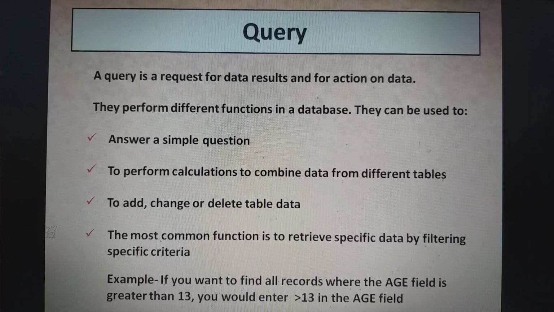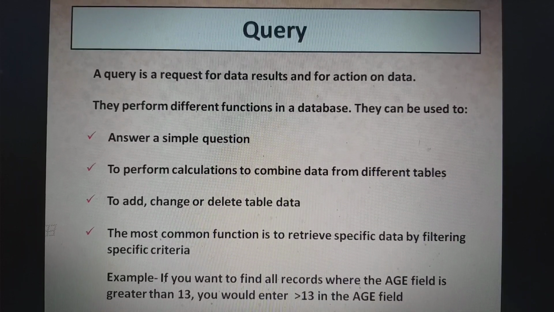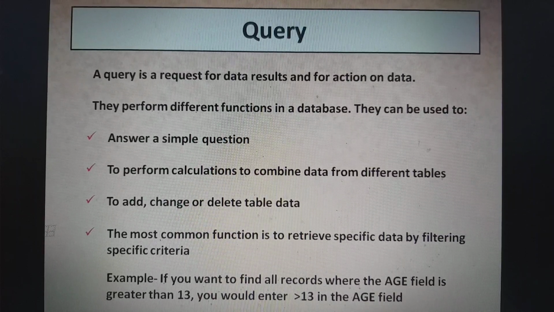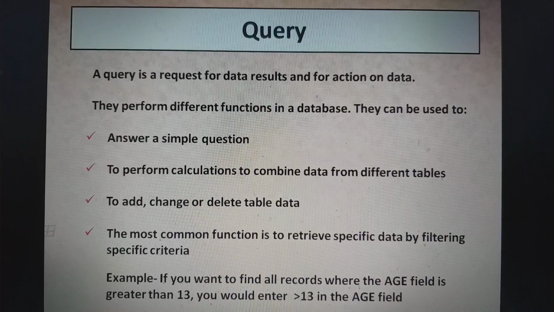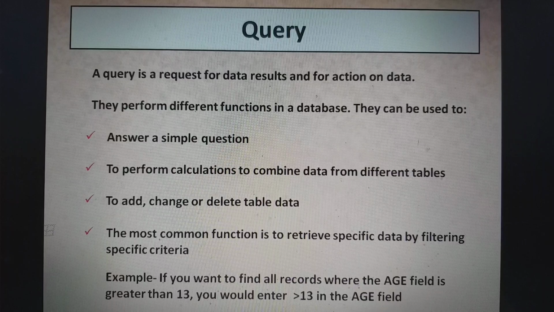Now see the example of query. If you want to find all records where the age field is greater than 13, you would enter greater than 13 in the age field. Then it will display the records of those whose age is more than 13 only.